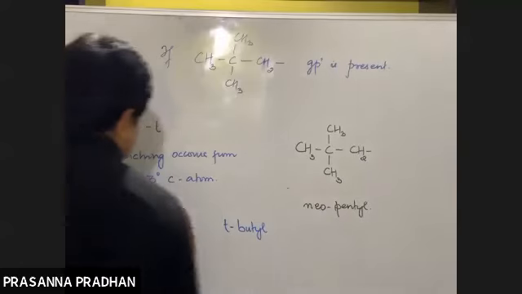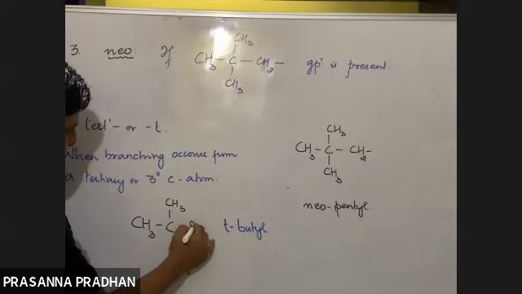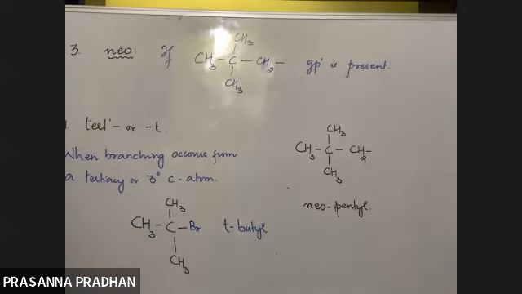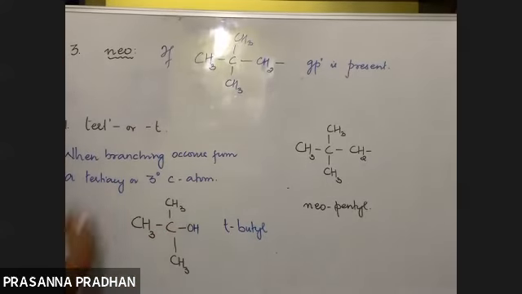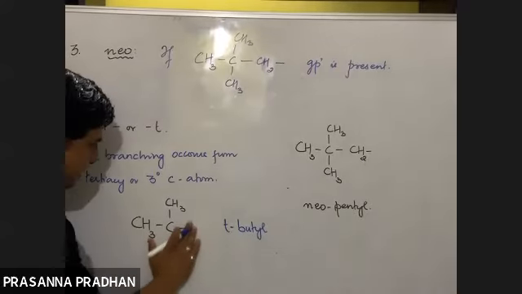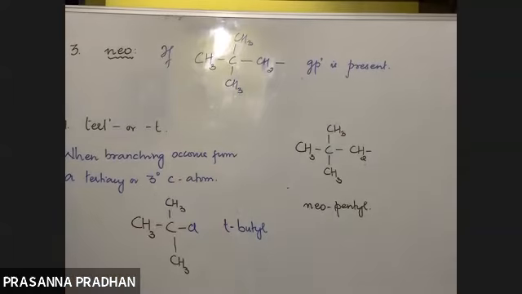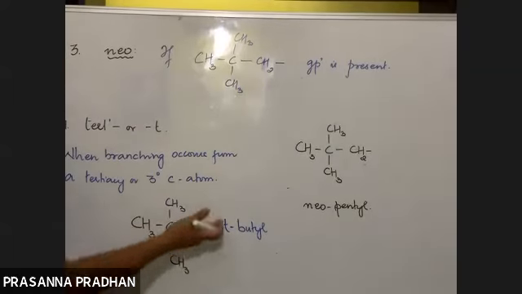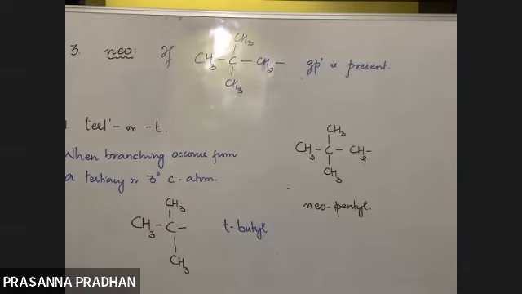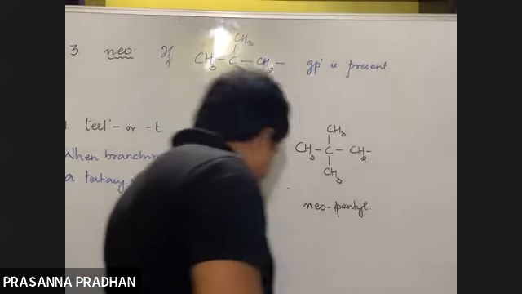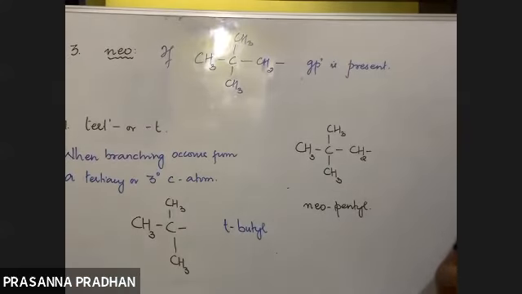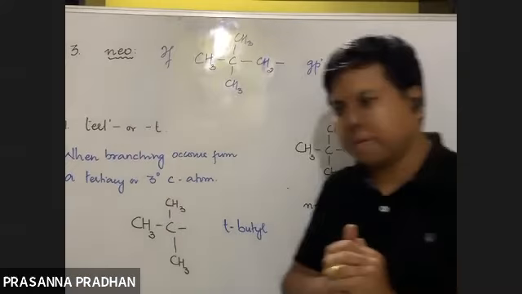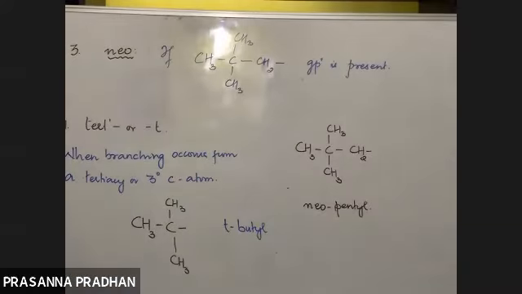So if bromine is present here, tertiary butyl bromide. If an OH group is present out here, tertiary butyl alcohol. If chlorine is present out here, tertiary butyl chloride. If nothing is present out here, this group is known as a tertiary butyl group. Now, with these ideas, we shall be moving forward towards the main theme of this chapter. Fine.